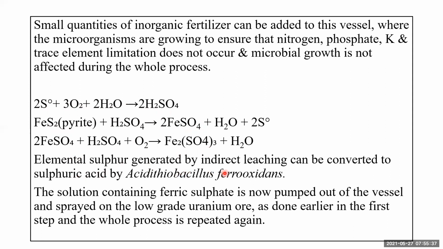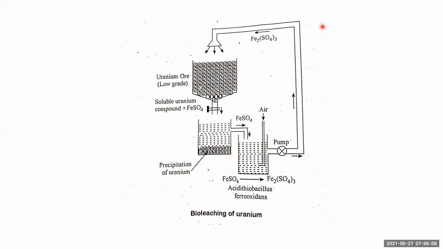The elemental sulfur that is generated by indirect leaching can be converted into sulfuric acid by Acidithiobacillus. After all these steps are over, what we get back is the ferric sulfate. This solution containing ferric sulfate is now pumped back into the vessel and sprayed on the low-grade uranium ore as done earlier in the first step, and the whole two-step cycle is repeated.